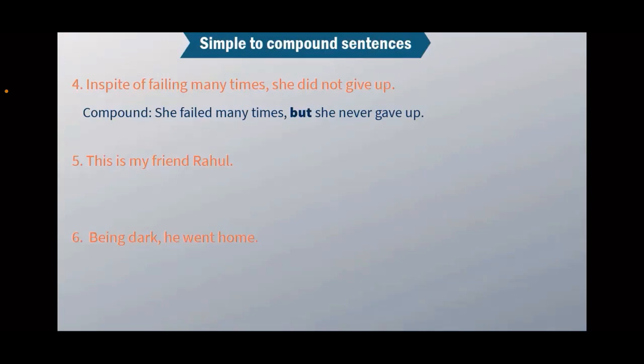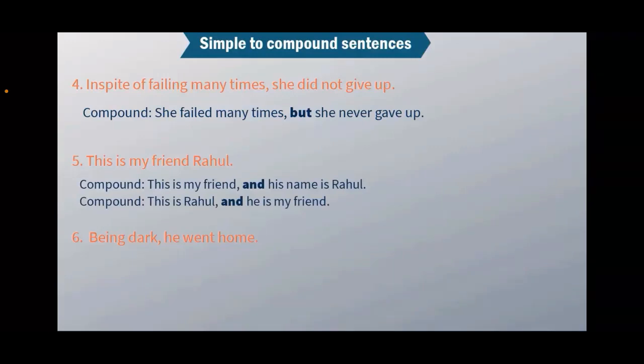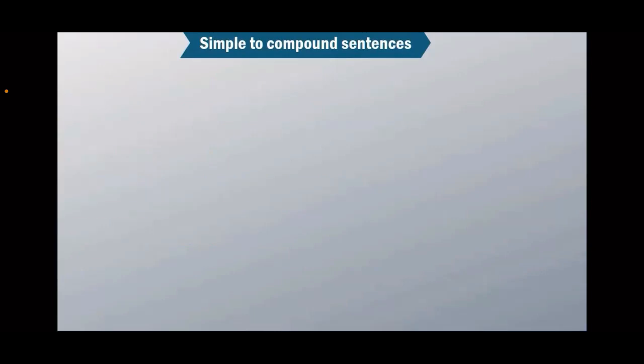Next example. This is my friend Rahul. Now, how can we make this sentence into a compound sentence? Do we have two pieces of information? Yes, we do. His name is Rahul and he's my friend. So I can say this is my friend and his name is Rahul. Or he is Rahul and he is my friend. Got it? Being dark, he went home. It was dark, so he went home. Again, simple, right?